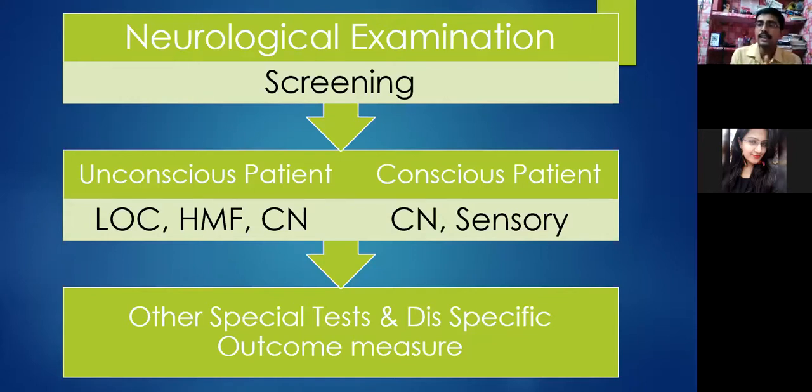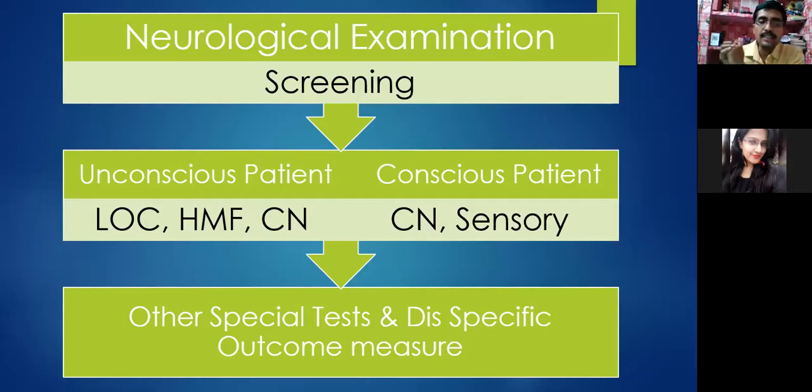That has to be categorized and can be checked by using the commonest outcome measure, very specific and reliable: the Glasgow Coma Scale, most commonly used. And then higher mental function. The higher mental function can only be observed if the patient is conscious. In an unconscious patient, initially we cannot see the speech, the memory, or the intellectual function. But if the patient was initially unconscious, we will see the level of consciousness, then the cranial nerves. In the cranial nerves, there are a few main things which we should always consider.